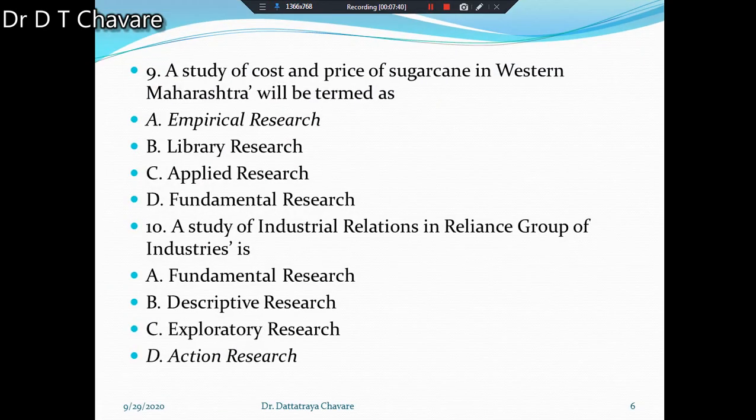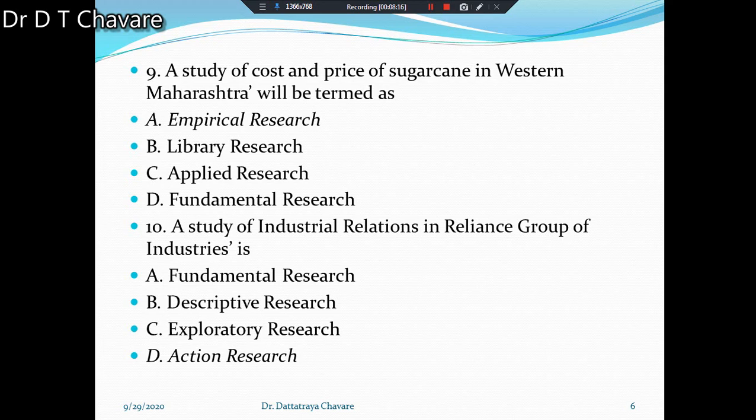Then next question is there. A study of cost and price of sugarcane in Western Maharashtra will be termed as. What is it? Empirical research, library research, applied research, or fundamental research. What type of research is there? Definitely your answer will be empirical research. Try to understand. Empirical research. This will be the answer of this question.